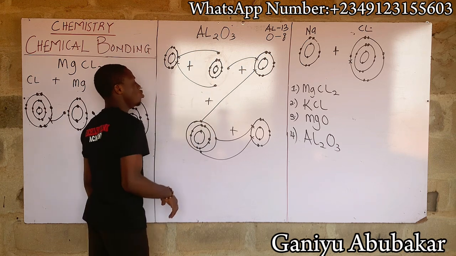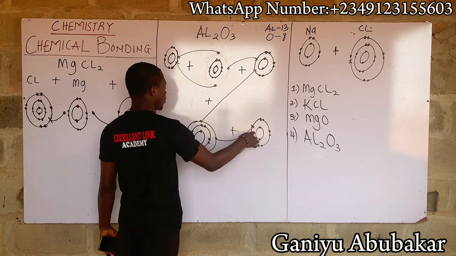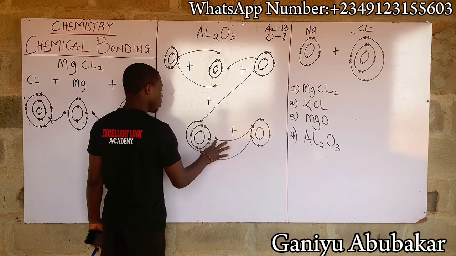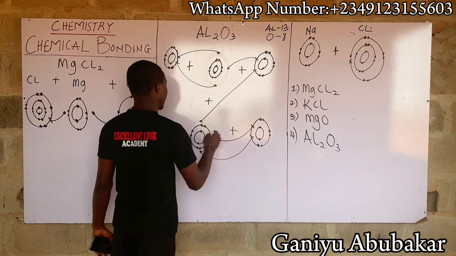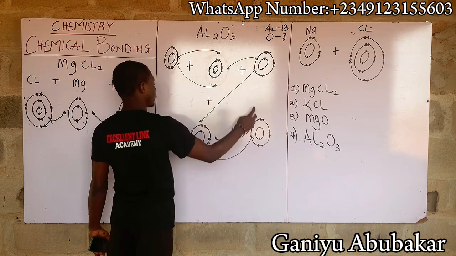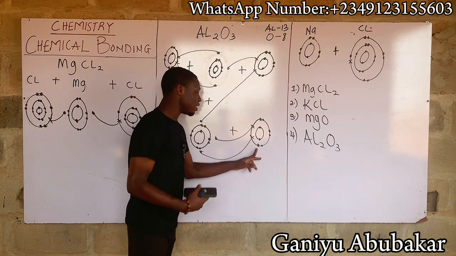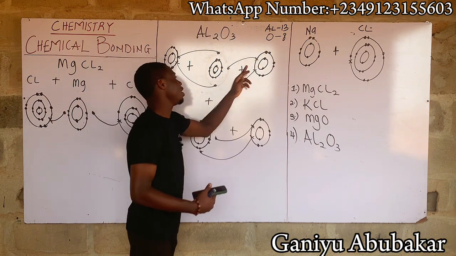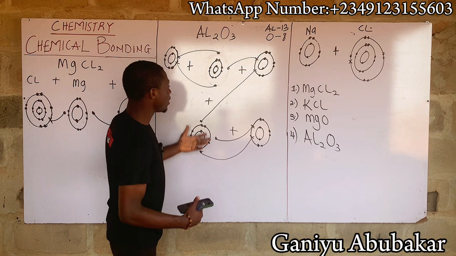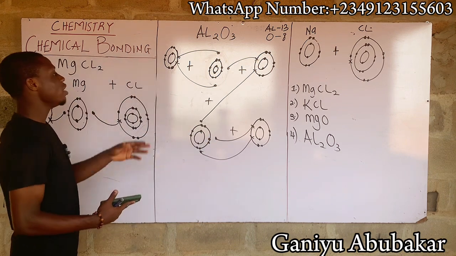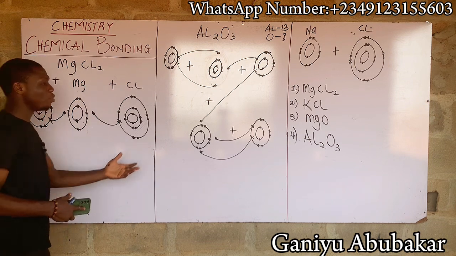It's balanced, it's stable. Also observe that this one here goes to this. This 2 here moves to this. So hence I'll not have this shell again because it has transferred its electron to the oxygen here and here. It transferred 1 here, transferred 2 here. So observe that this is now balanced. This is now 8 outside the shell. This is also 8 outside the shell. This is 8. This is 8. So this becomes a balanced, or perhaps a stable atom. So this is how electrovalent bonding works.